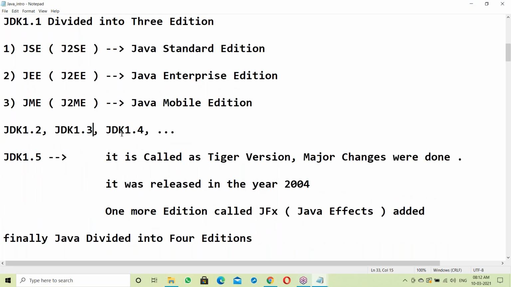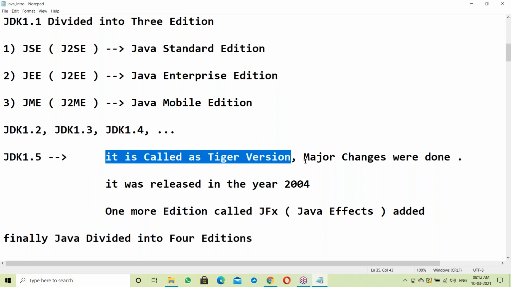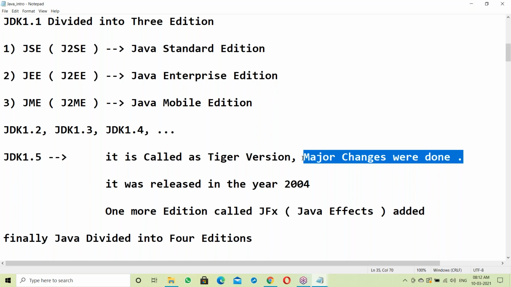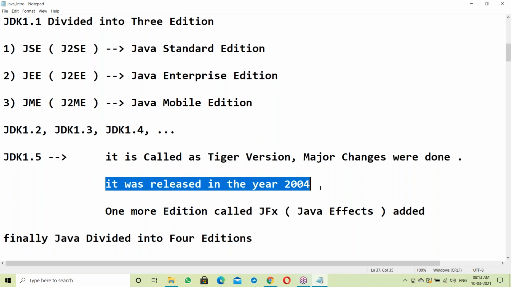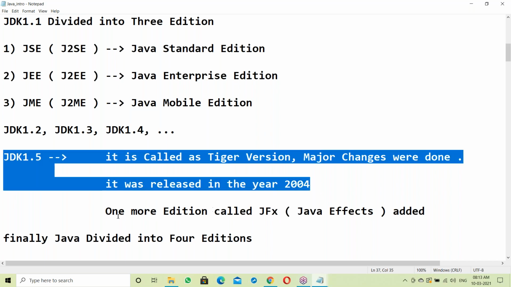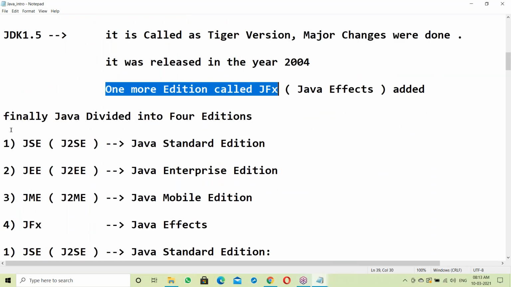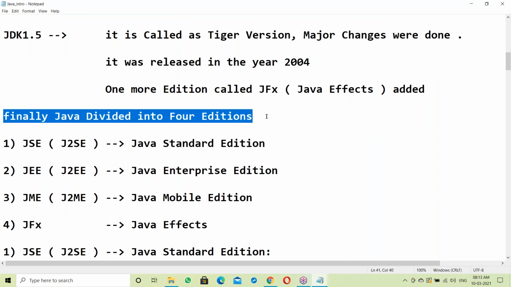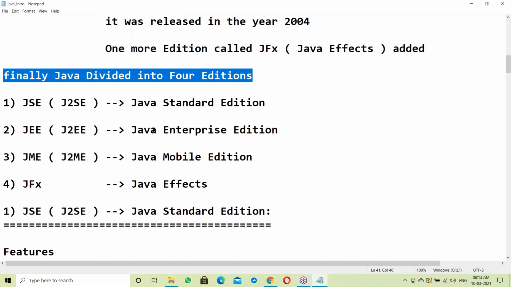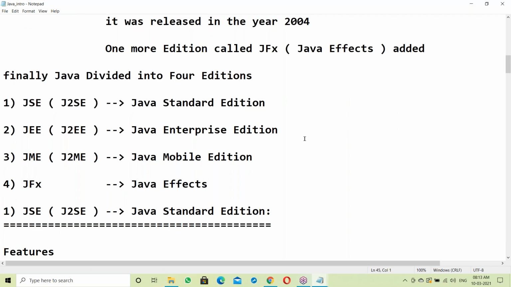Later came JDK 1.2, 1.3, 1.4. Next, JDK 1.5, the Tiger version, released in 2004, where major changes were done. In JDK 1.5 one more edition, Java FX, was added. Finally, Java is divided into four editions: Standard Edition, Enterprise Edition, Mobile Edition, and Java FX.